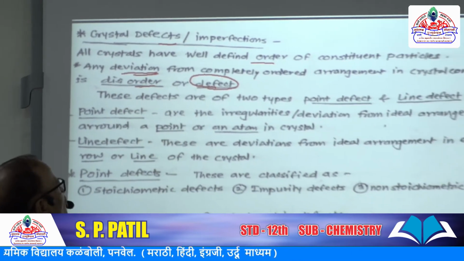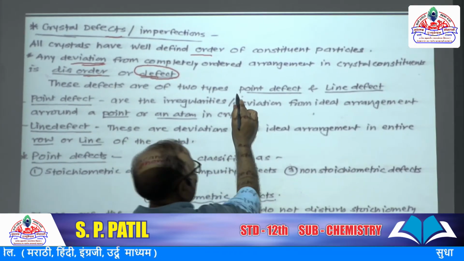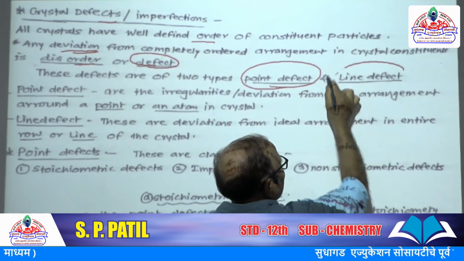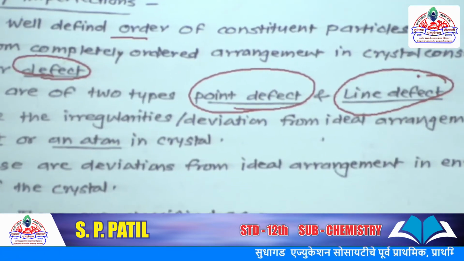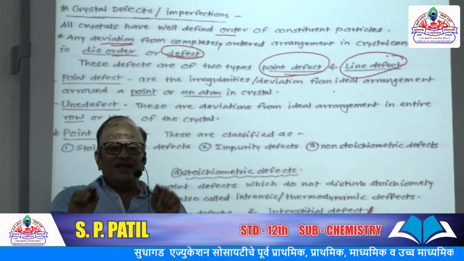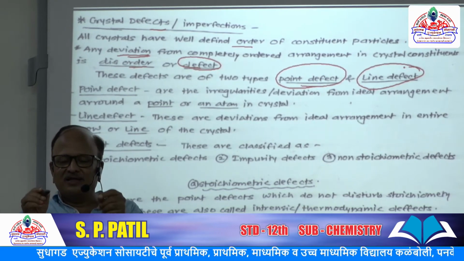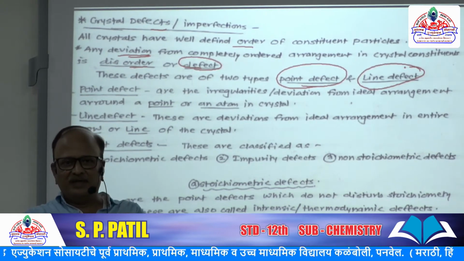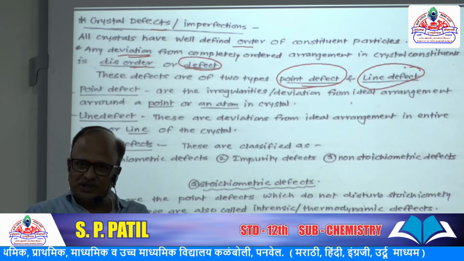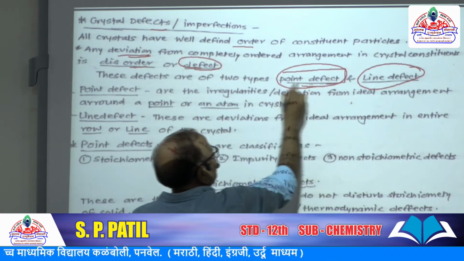Here there are two types of defects. First is point defect and second is line defect. Point defect means in the crystal structure, if the sphere, atom, ion or molecule, whatever it may be, displaces from its proper position, then it gives rise to point defect.